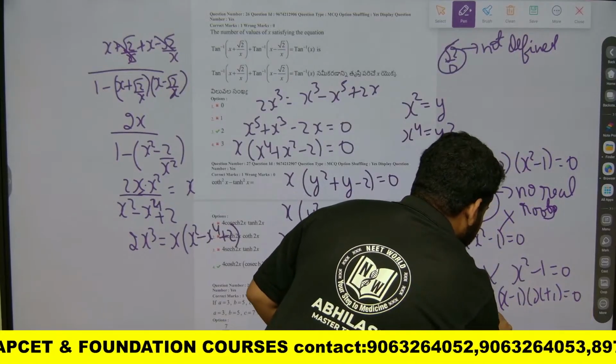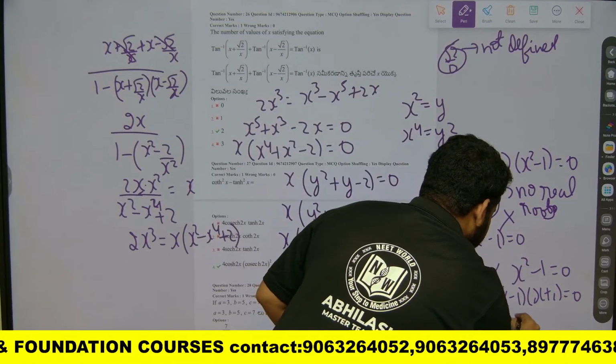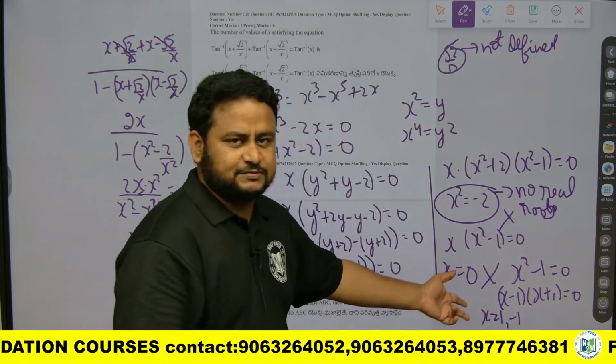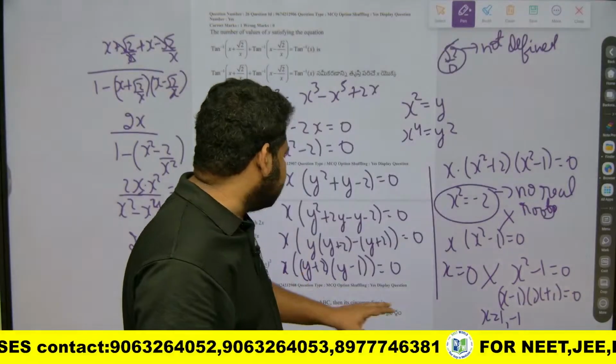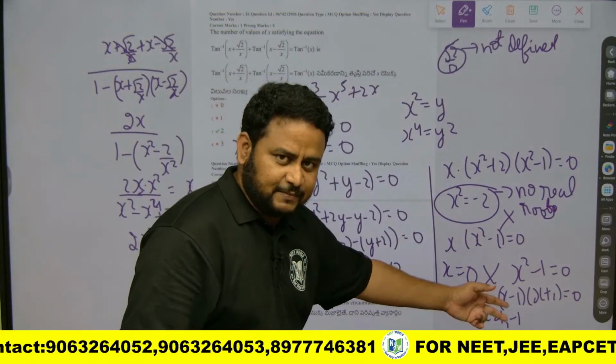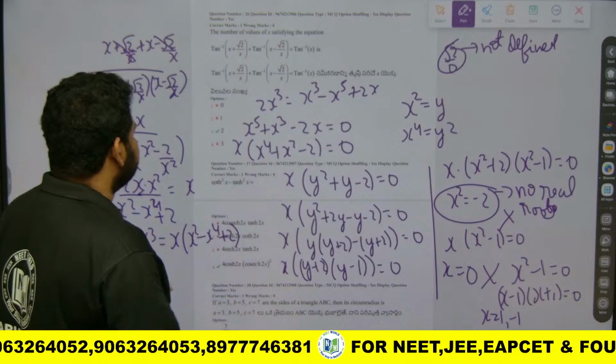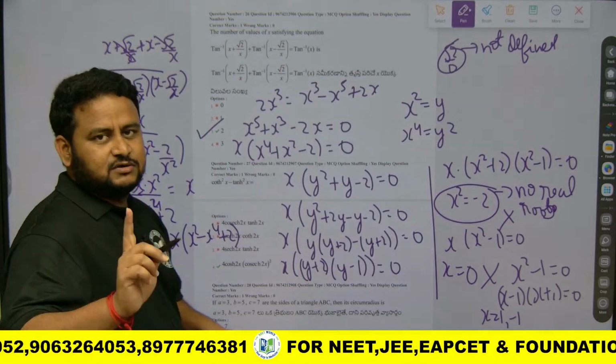So x will become equal to 1 and x will become equal to minus 1. So how many values of x satisfy the equation? That is 1 and minus 1, not minus 2. So how many values do we have? That is 2 values, that is 1 and minus 1.